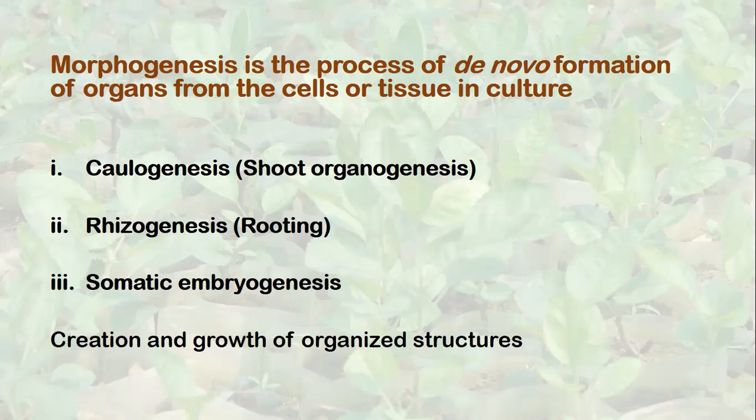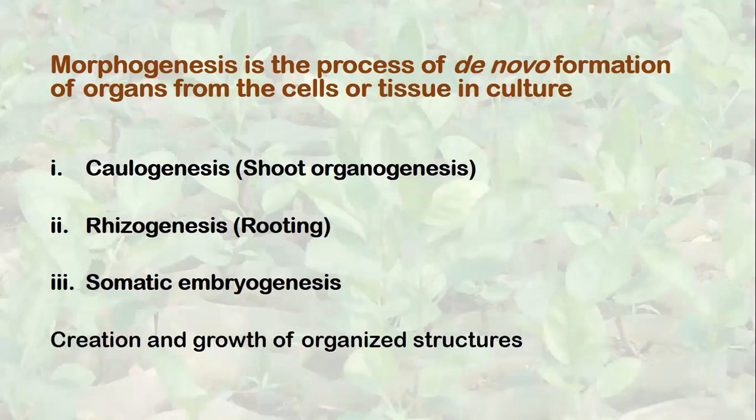Then somatic embryogenesis, that is formation of the embryo from the somatic cells. You know, normally the embryos are produced by the fusion of male and female gametes. That is formation of zygote. Then zygote develops into embryo. The very difference between the zygote and embryo is when the zygote starts dividing, technically it becomes embryo. So by definition, when zygote divides, it forms embryo.